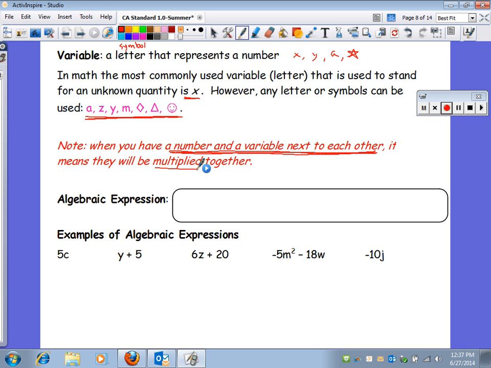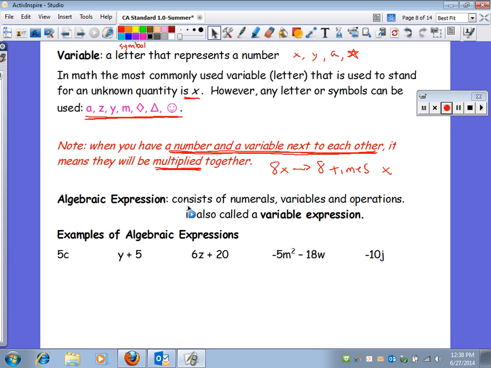So if you see 8x, like we did earlier, what that means is 8 times whatever x is. When a number and a variable are next to each other, it always means multiplying.